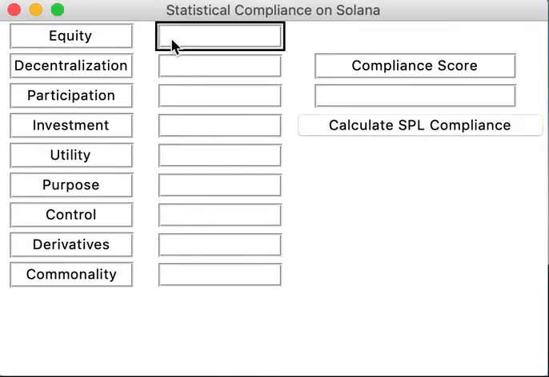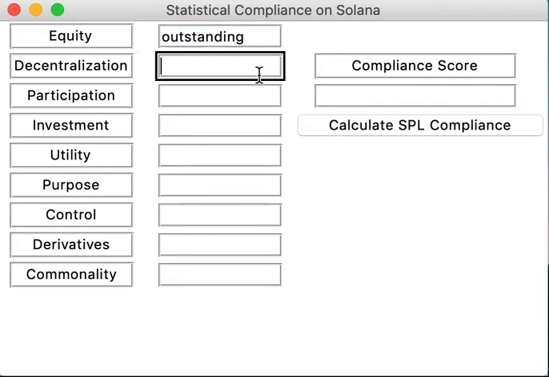So our first factor is equity. In the event that a digital asset represents an equity interest in a company, then it's likely to be a security. So if we say here that the asset has an outstanding response to that equity, that means that the asset is not representing an equity interest in a company.